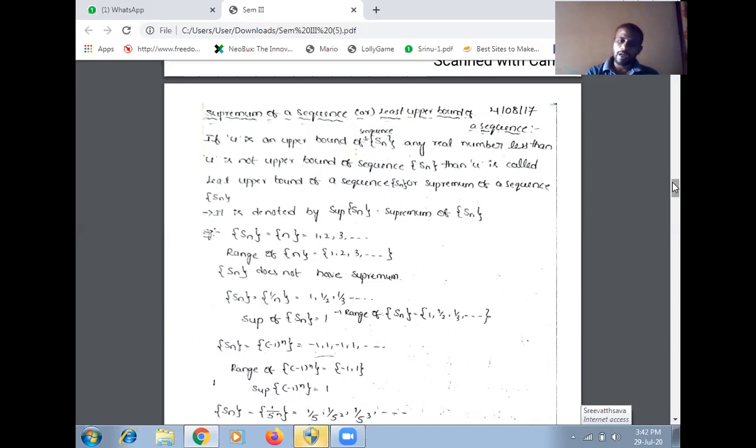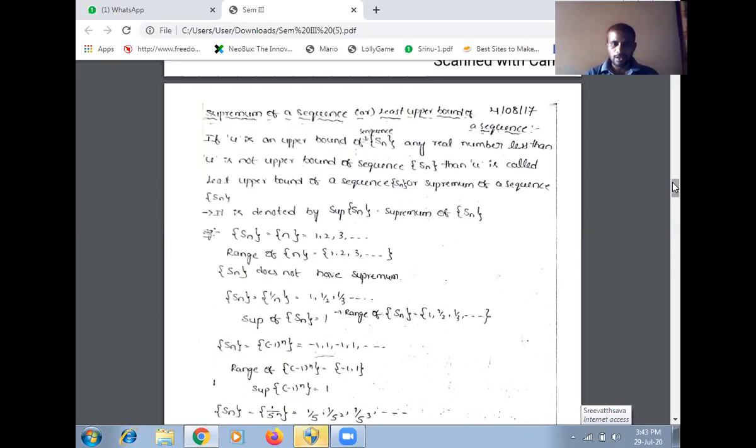But similarly, at the same time, values above 1, that is values greater than 1 like 2, 3, 4, are also upper bounds of the sequence. But 1 belongs to this sequence. So here 1 is the least upper bound value. For this sequence, the least upper bound is 1. So that's why the supremum of Sn equals 1. The supremum of the sequence Sn is 1.